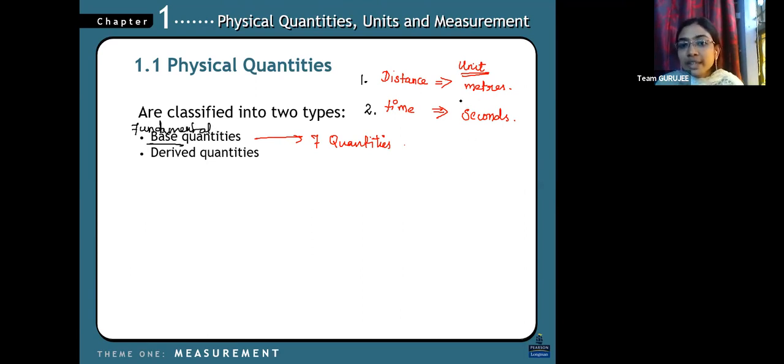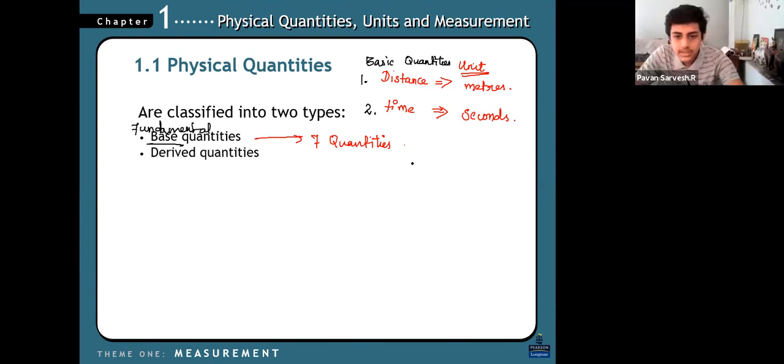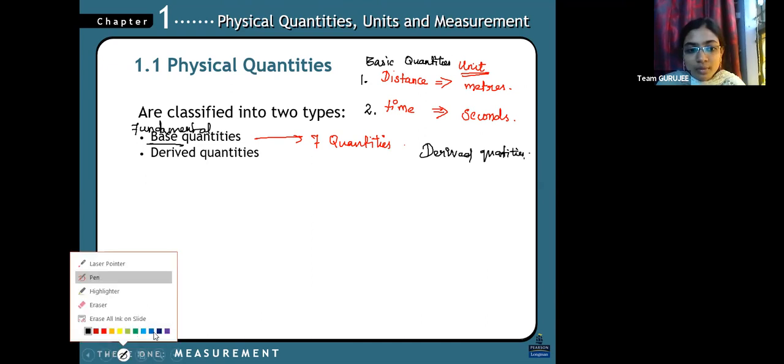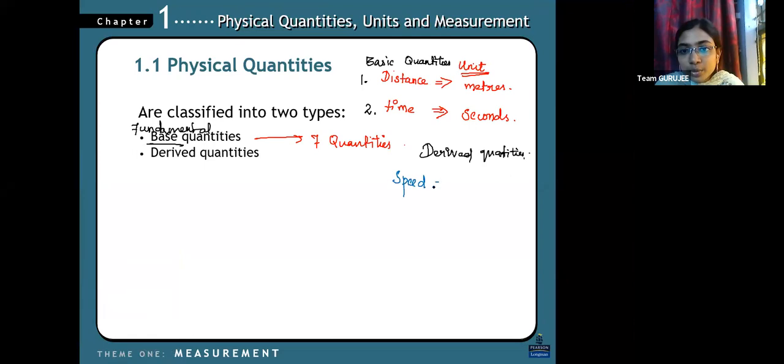Now, what about my derived quantities? They are obtained through formulas. Derived quantities, I'll tell you. Speed is equal to distance over time. Speed is measured using what?